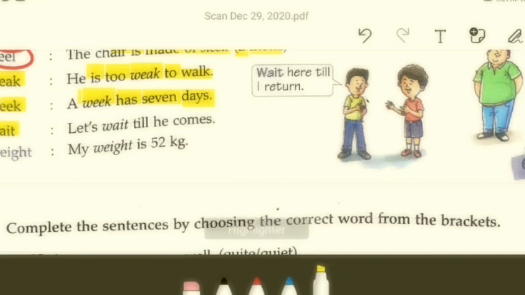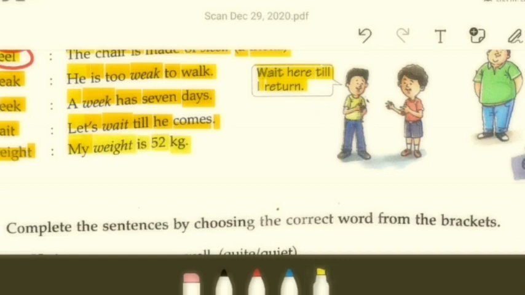The second one refers to what? The mass occupied by a certain thing, right? This is a bit scientific a term I've used, but only to give you a clear idea. So let's see. Let's wait till he comes. My weight is 52 kg. Okay, so that's how it goes.